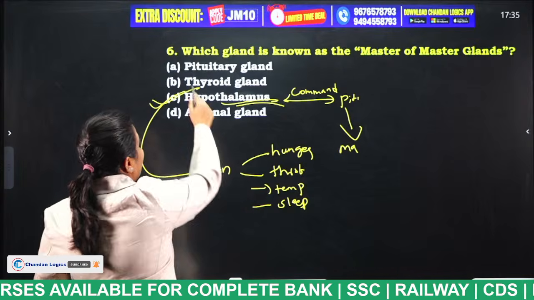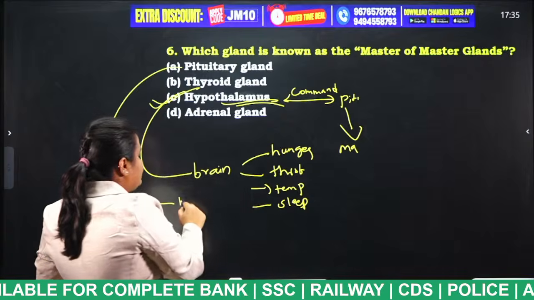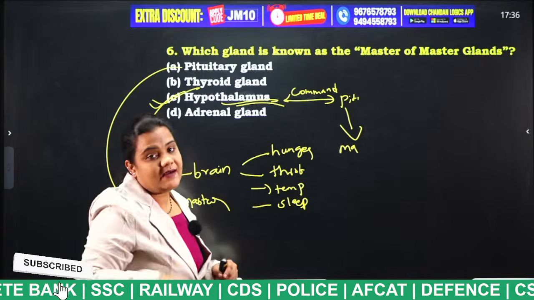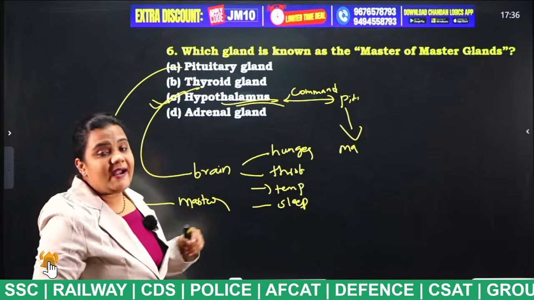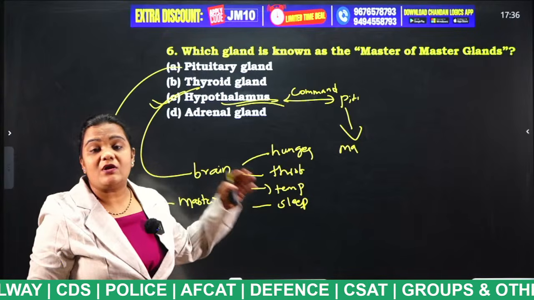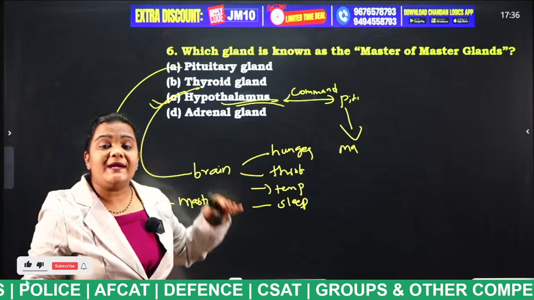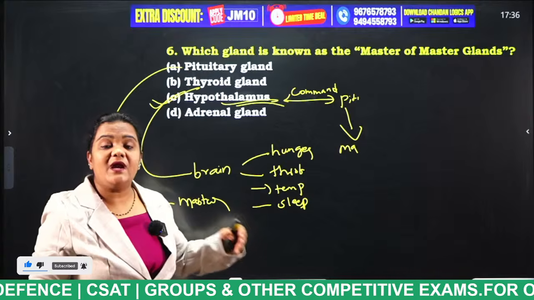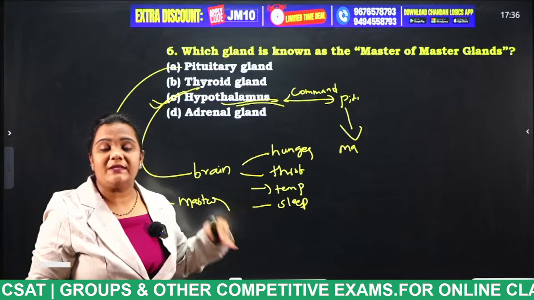And finally, what is this pituitary gland known as? Master gland. It controls all other glands. And the thyroid gland releases the thyroxine hormone. Due to the deficiency of iodine, thyroid disease is caused in human beings.